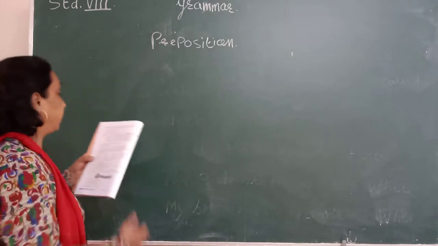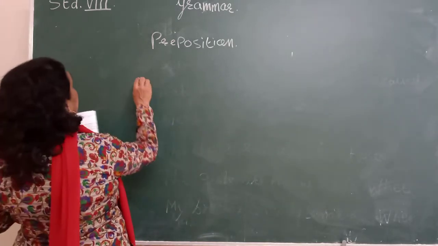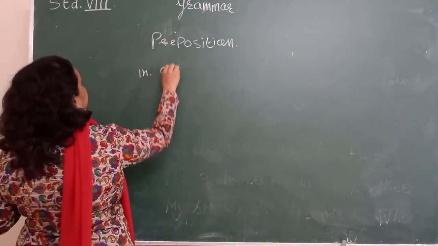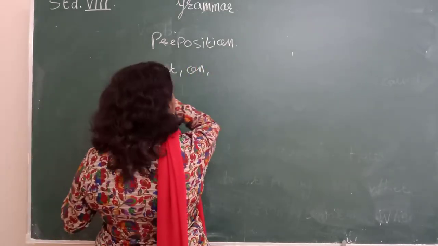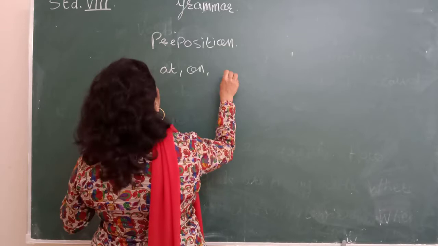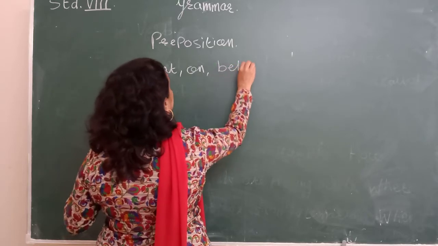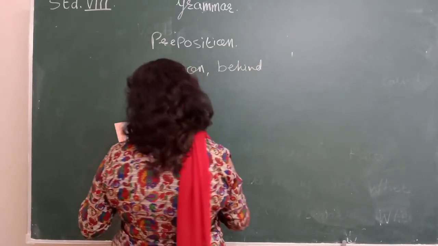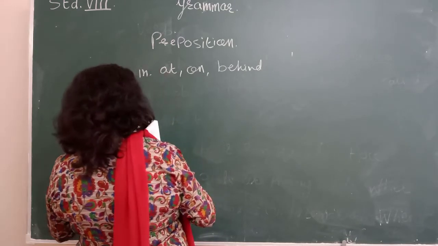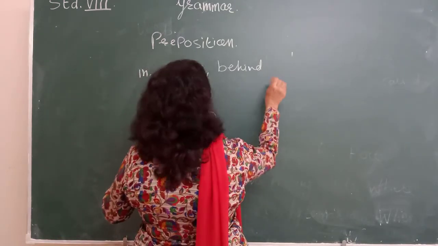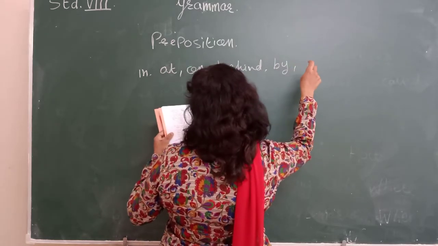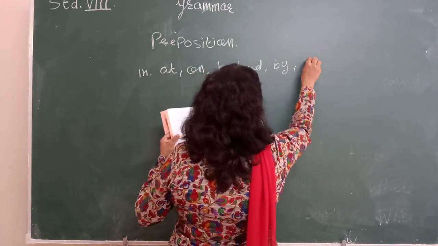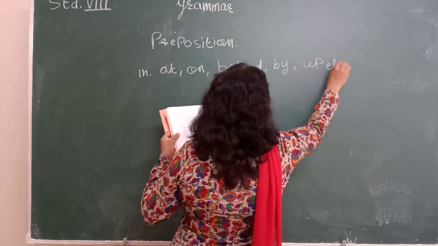So some prepositions you write: in, at, on, behind, by, up, etc. These are prepositions.